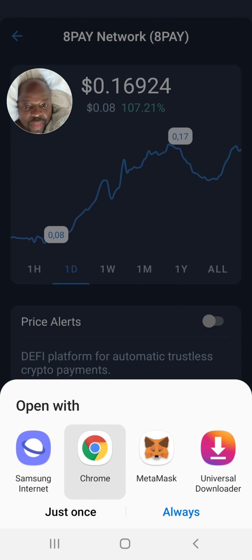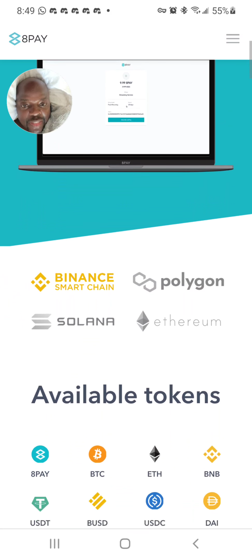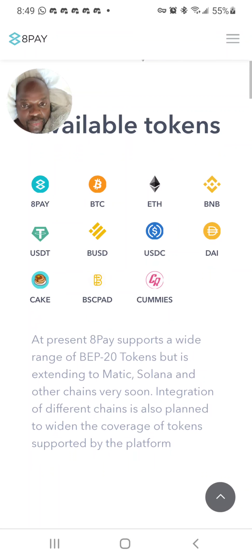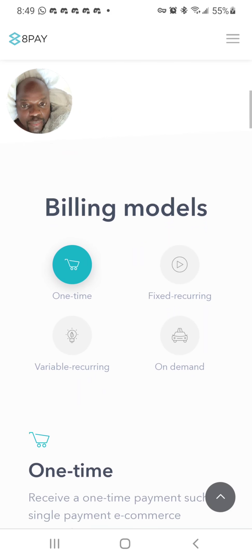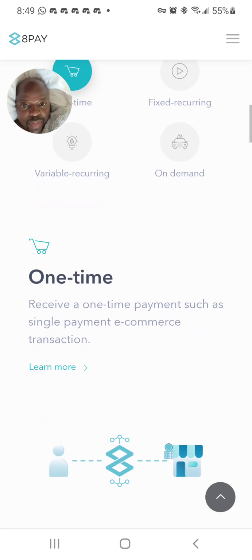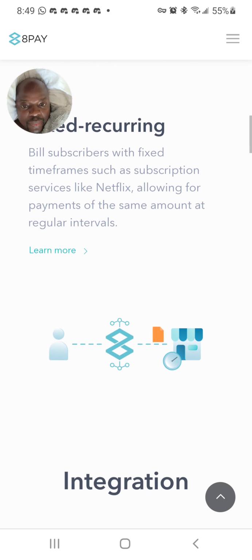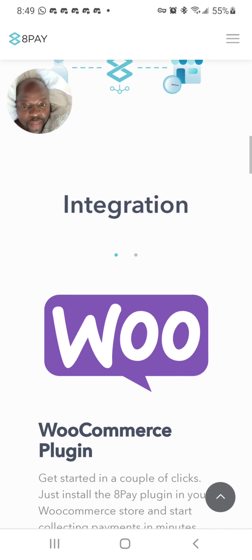So what is APay Network? What we look at here, it accepts any kind of crypto payments. It's the only crypto payment processor. Binance Smart Chain, Polygon, Solana, Ethereum, these are the tokens that are available. The billing models: one time, fixed, recurring, variable, on demand. I like it a lot. Okay. Wallets: MetaMask, Trust Wallet, Ledger. Exchanges: PancakeSwap, Uniswap, BitMart, Biconomy.